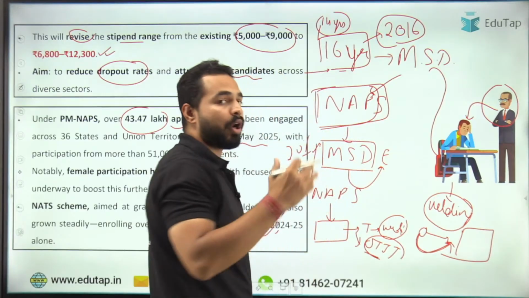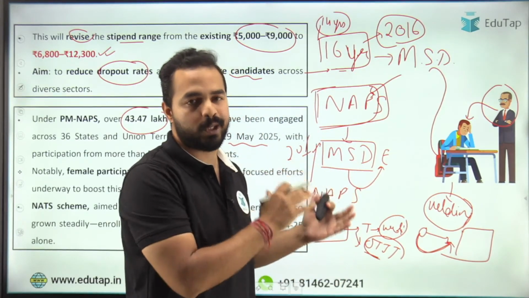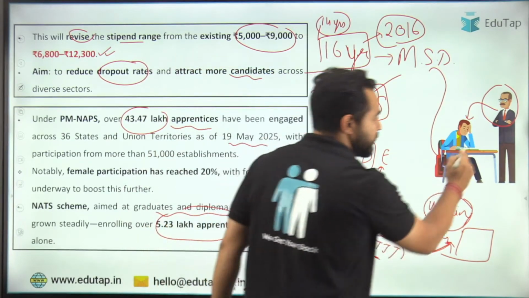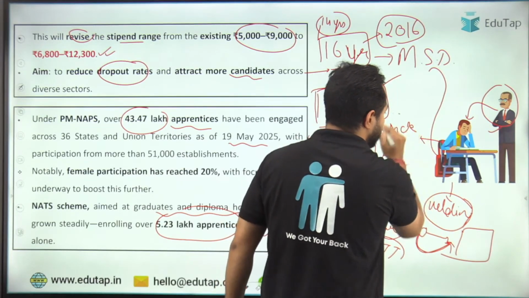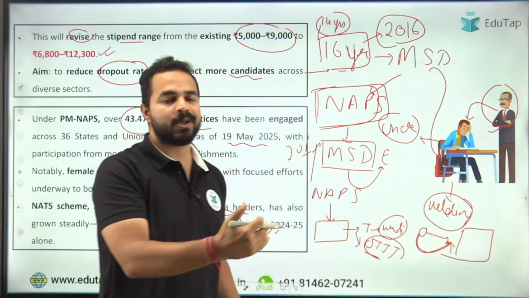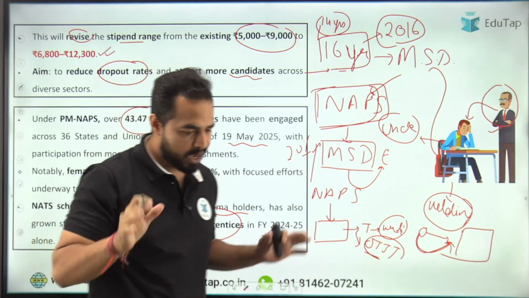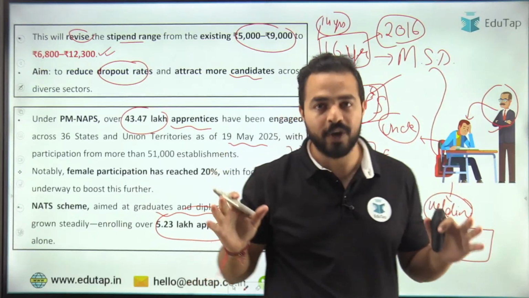And there is not any upper age limit in this particular scheme. So that's why his teacher says, see, MSD, not just you, but your uncle, whose workshop this is, he can also participate in this particular scheme. ठीक है? I hope that major part is very much clear to all of you, right?